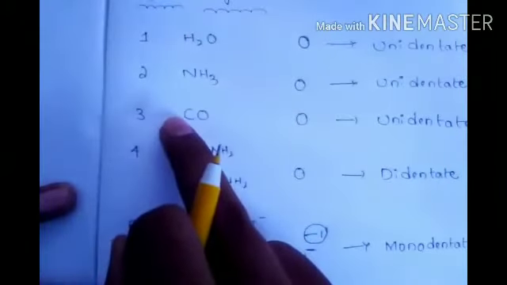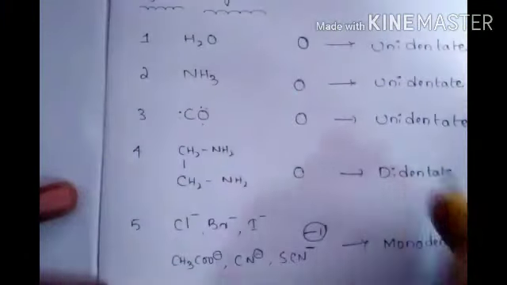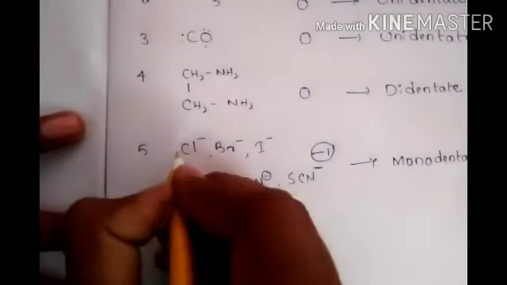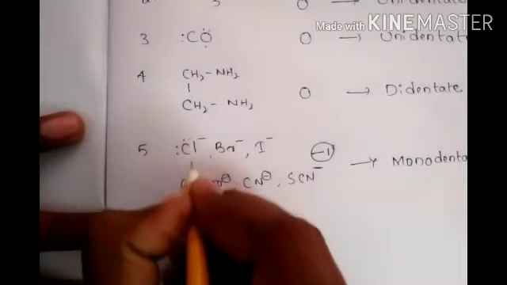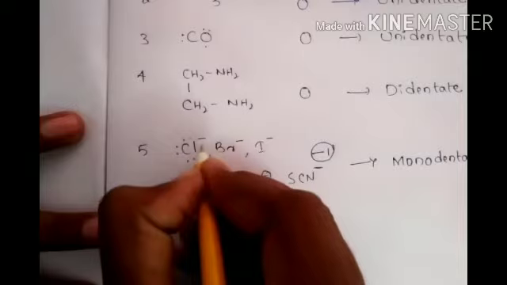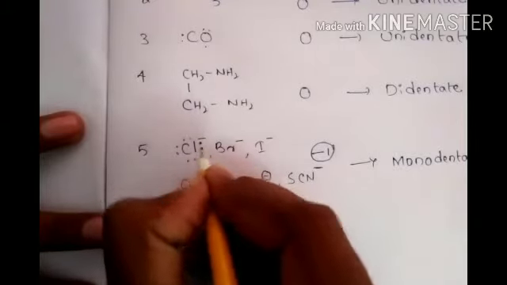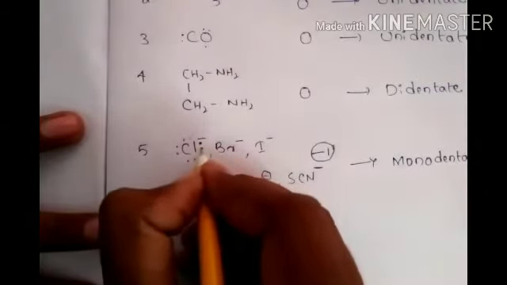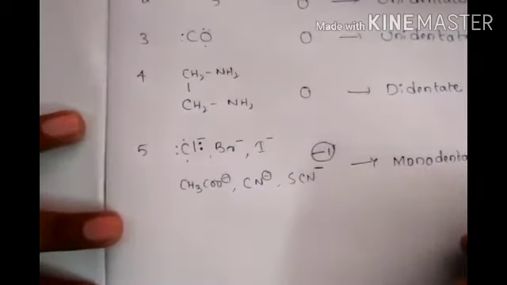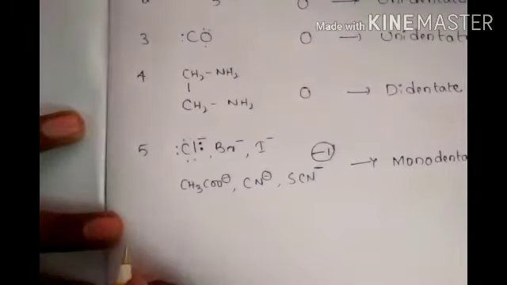Here carbon has one lone pair and oxygen has two lone pairs, that's why unidentate. But here in Cl minus, Cl already has 7 electrons and minus charge means one extra. Whatever charge is donating, that's why it is called monodentate. Okay, these all are typical, different ones.